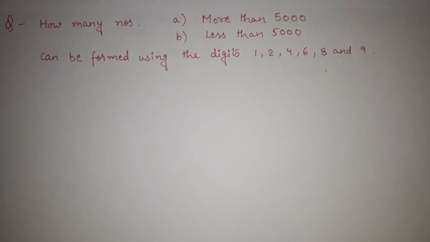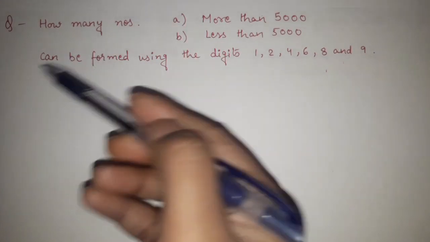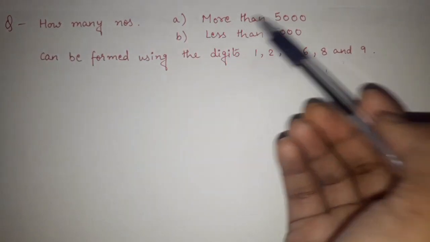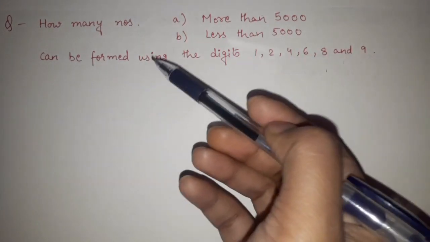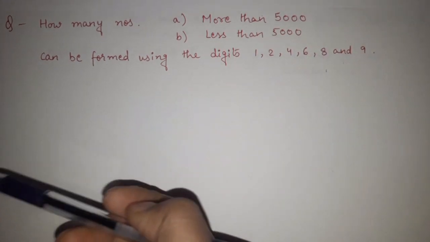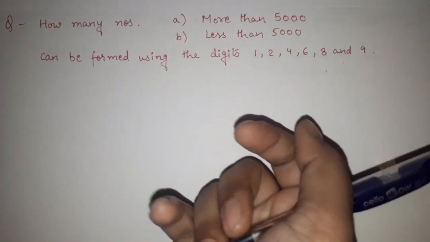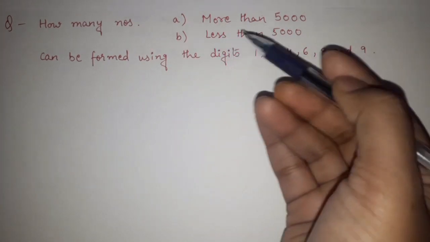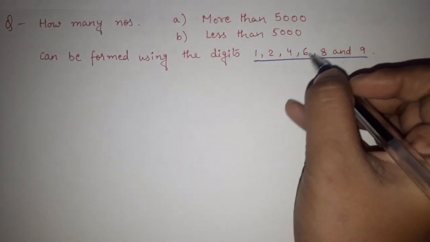Now, see, this is a very important and very interesting question of permutation and combination. How many numbers more than 5000 and less than 5000 can be formed using the digits 1, 2, 4, 6, 8 and 9? Fine. So we have to find out how many total numbers are possible that are more than 5000 and less than 5000 using these digits.